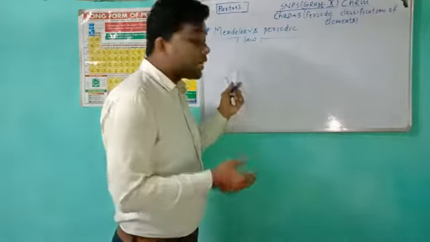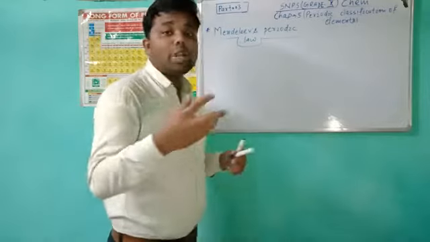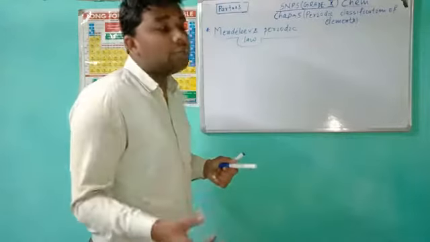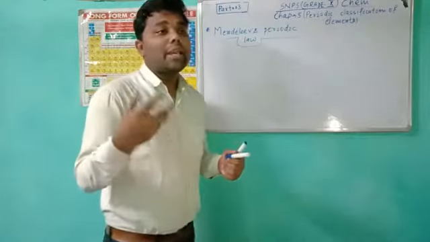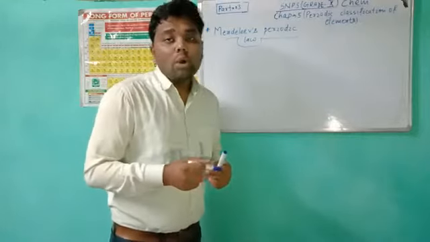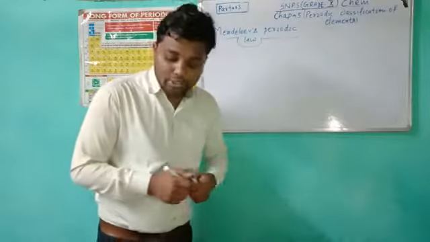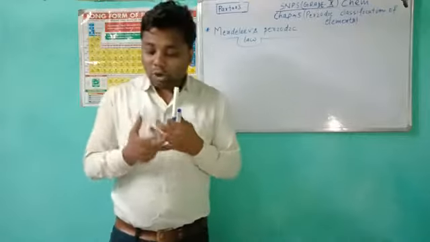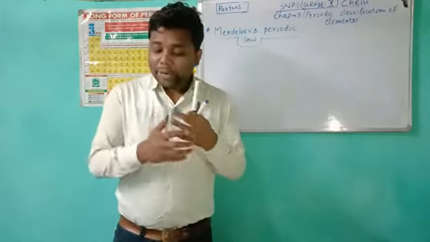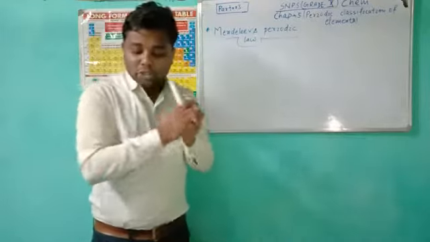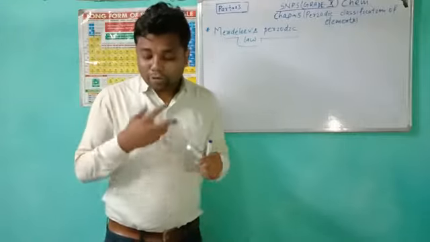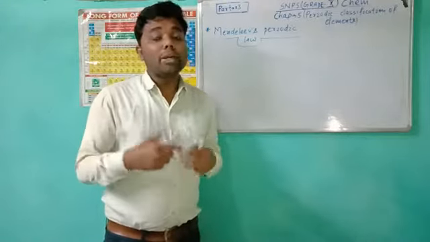Here I proved that sodium and potassium have the same physical and chemical properties. So what does this law state? Mendeleev's periodic law states that the properties of elements are periodic functions of their atomic masses.